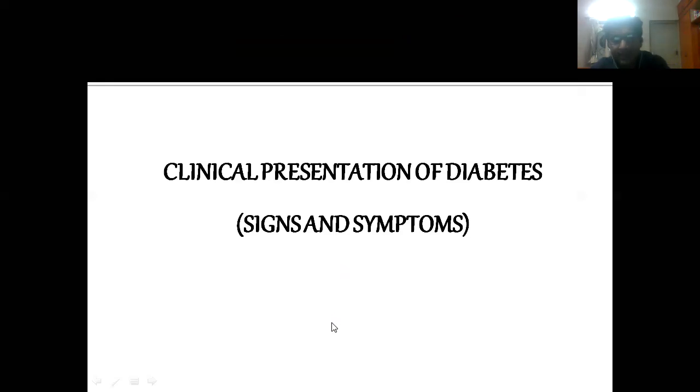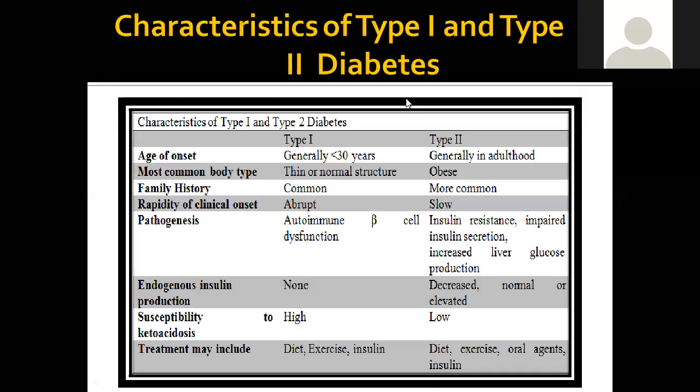Now, what are the signs and symptoms of diabetes? Yeah, so this is the differentiation between type 1 and type 2. Age of onset, type 1 is less than 30 years, type 2 is generally in adulthood.